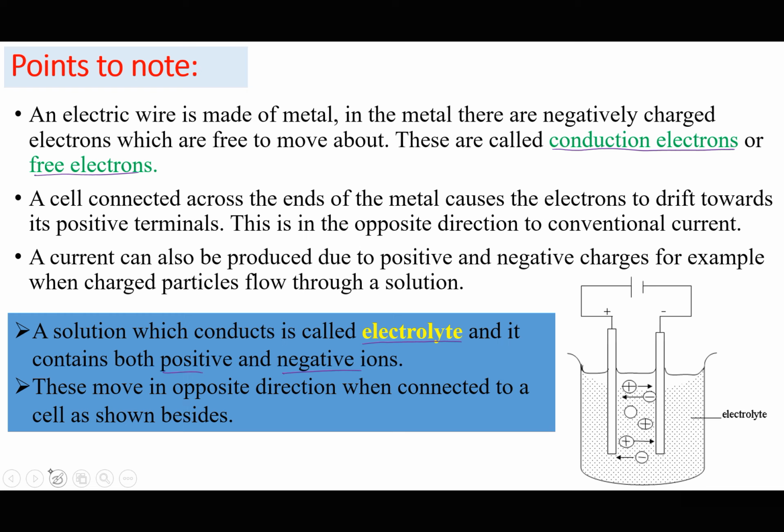You might have generated or detected a current using electrodes placed in an electrolyte, because in an electrolyte we have both positive and negative ions, and these are expected to move in opposite directions when connected in series with a battery or a cell, with the positive ions expected to move towards the negative electrode and the negative ions expected to move towards the positive electrode. But like I say, this is a concept for chemistry, not for physics.